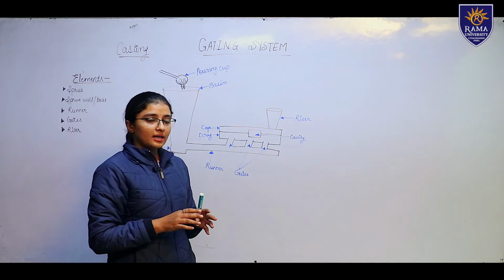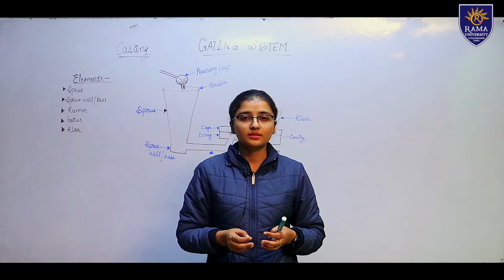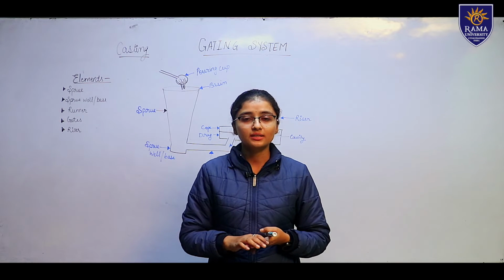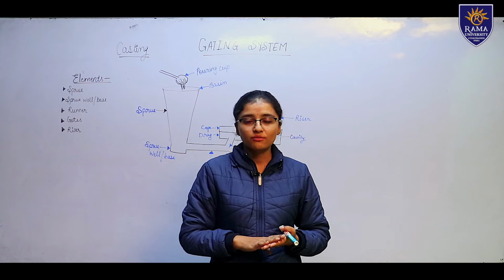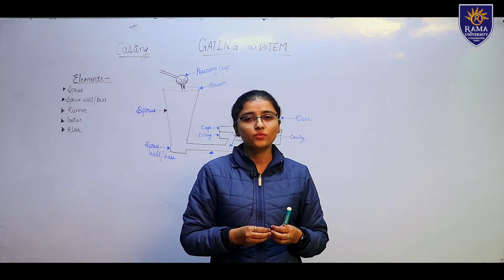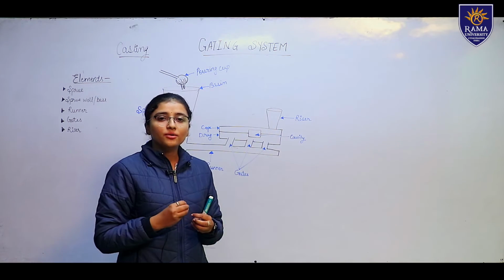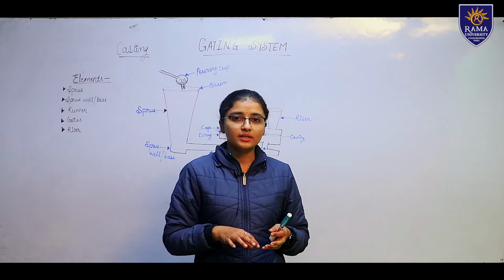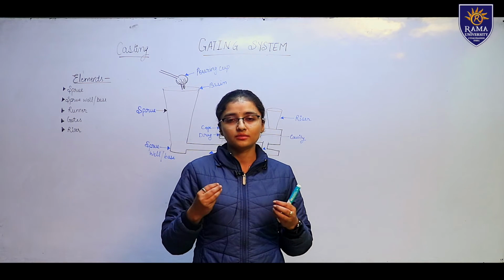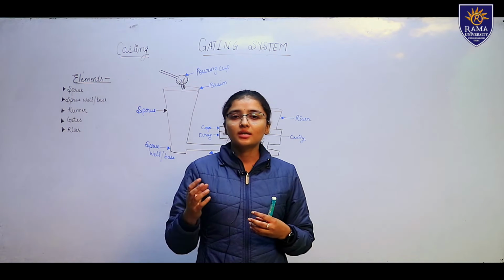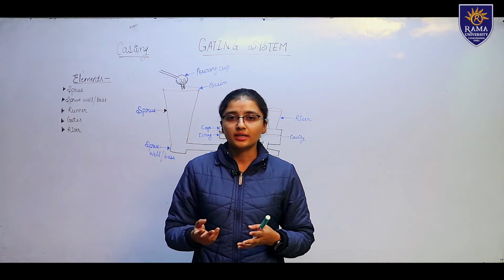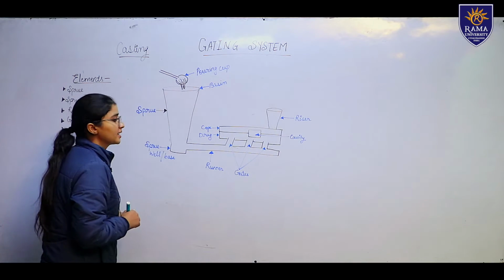Everybody knows what casting is, but still I will tell you the basic definition. Casting is one of the oldest manufacturing processes in which we use molten metal to produce a product. That molten metal is poured into a mold cavity, and after a certain time, after solidification, the product is taken out from the mold.